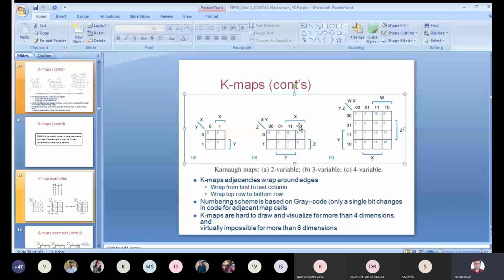So Boolean algebra is not suited there. Any other concept is not suited. Only gray code is suitable there. That's why gray code is taken. Okay, and for a Z, only two possibilities, 0 and 1. So for every one variable, there are only two possibilities in a digital system, that it can be 1 or it can be 0. So here, as two variables are there, the maximum possible combinations are 4. But those maximum possible combinations are taken in gray code form.